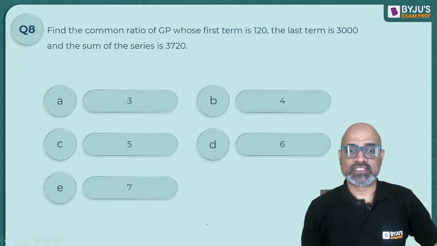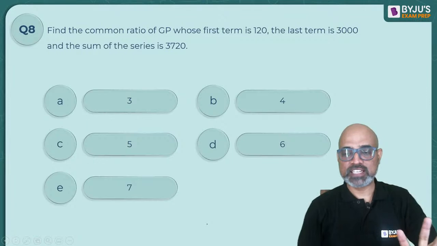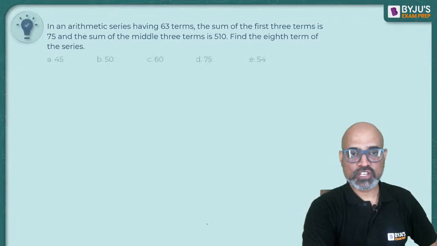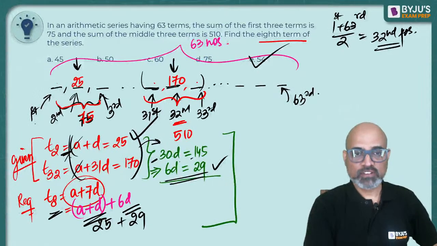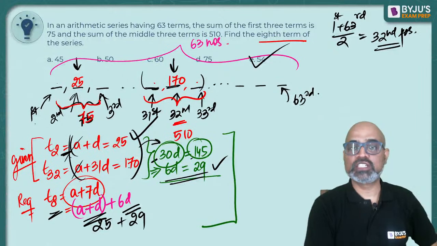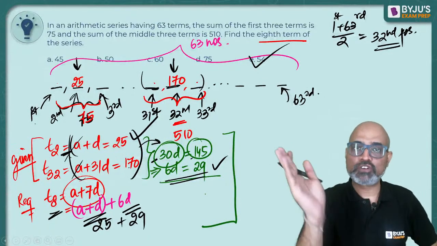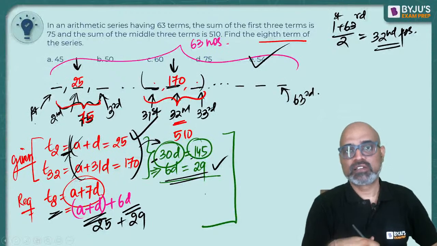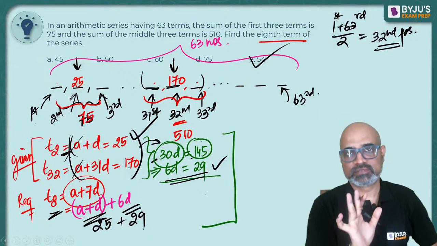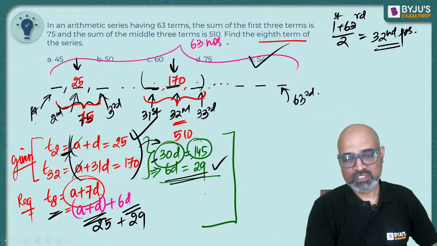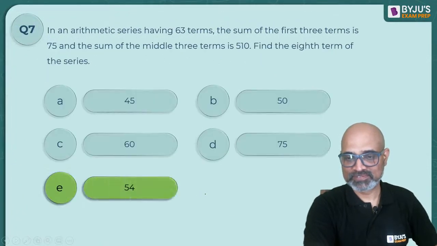Okay. The next one, again very common sense based. 6 कैसे आया? वर्षा, you will get 6. 5 से डिवाइड करो ना from both the sides. 30 by 5 is 6. 145 by 5 is 29. I cancelled out common. 30 और 145 में 5 है ना, 5 हटा दिया मैंने. Normally people calculate D, मैंने D नहीं, I left it 6D. क्योंकि D fraction आएगा. I don't like fractions. Nobody should. Right?